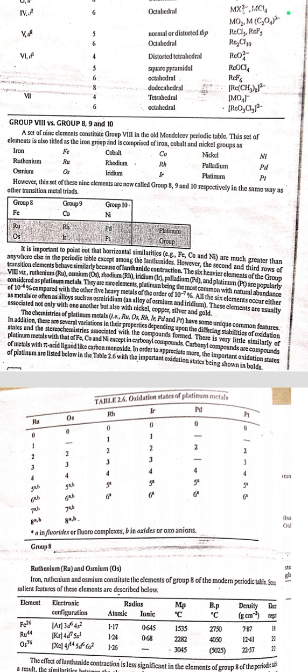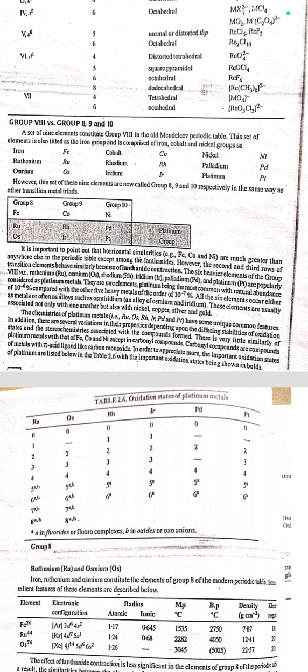The six heavier metals of the group, that is ruthenium, osmium, rhodium, iridium, palladium, and platinum, are popularly known as platinum metals. They are rare elements, platinum being the most common with a metal abundance of 10 raised to the power minus 6 percent, compared with the other 5 heavy metals of the order 10 raised to the power minus 7 percent. All six elements occur either as metals or often as alloys, such as osmiridium, an alloy of osmium and iridium. These elements are usually associated not only with one another but also with nickel, copper, gold, and zinc.